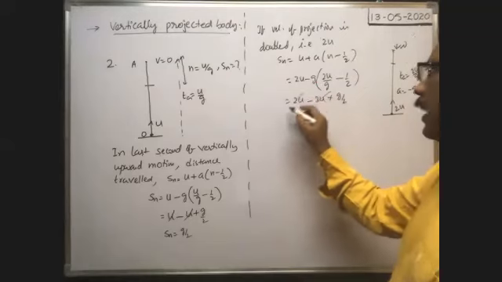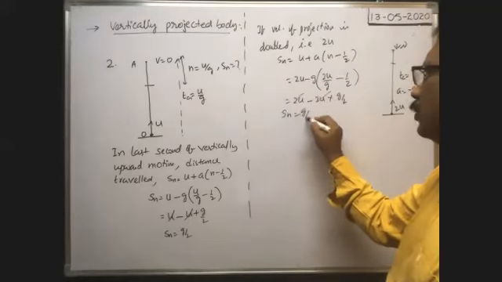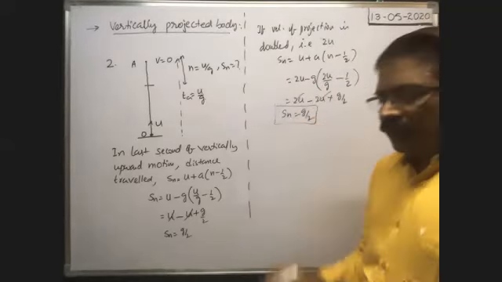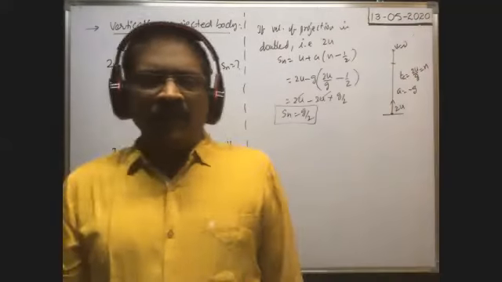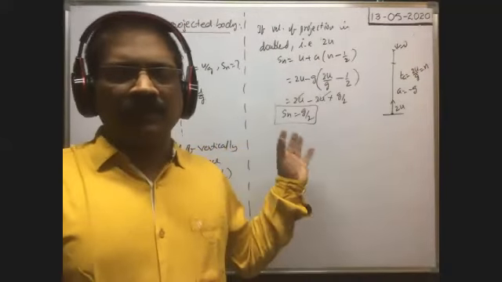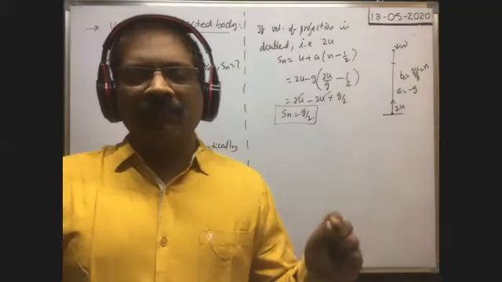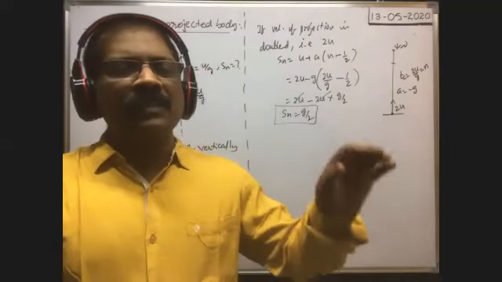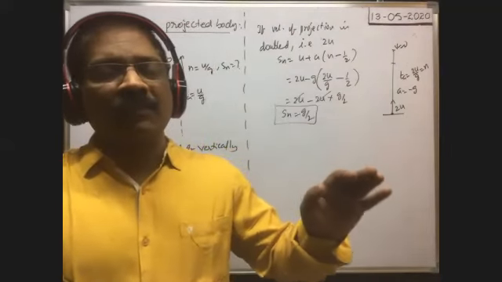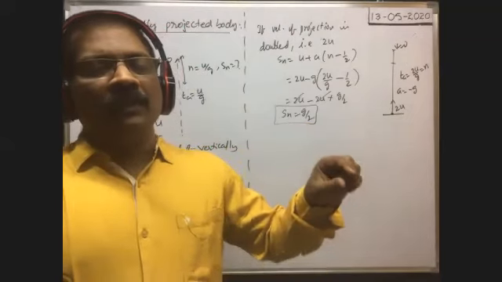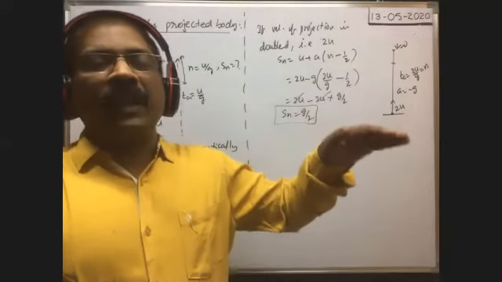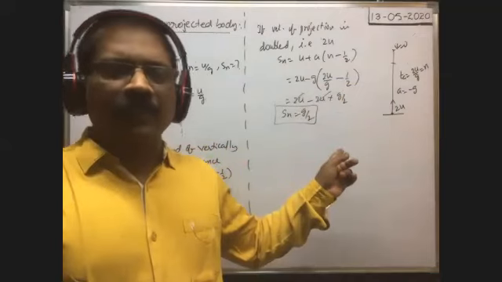So again these two cancel, and Sn is equal to g by 2. So in the case of a vertically projected body, what conclusion can be drawn from this data? The distance traveled in the last second before it reaches the maximum height is the same.